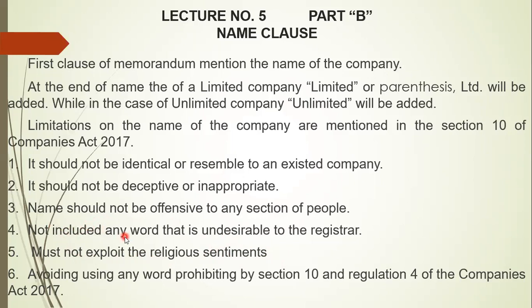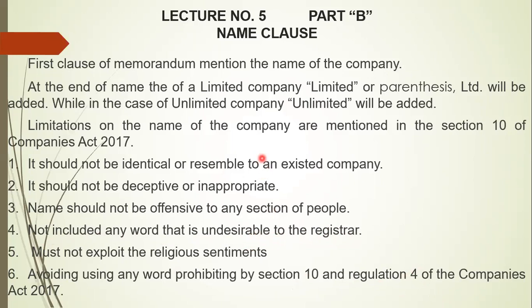And last, avoid using any word prohibited by section 10 and regulation 4 of the Companies Act 2017. Section 10 says it should not be undesirable to the registrar, as I have told you here. Regulation 4 is that one. So the registrar has a wide power. He can accept or reject.